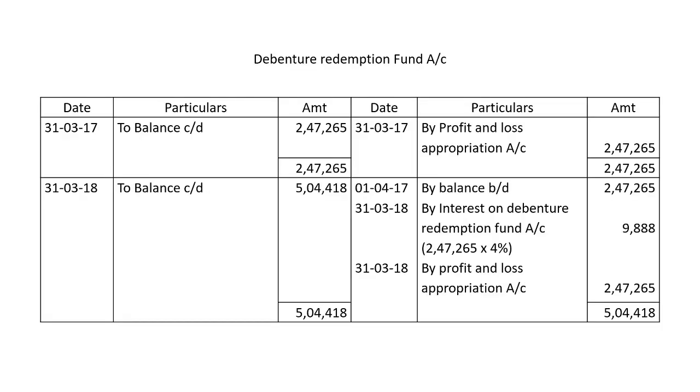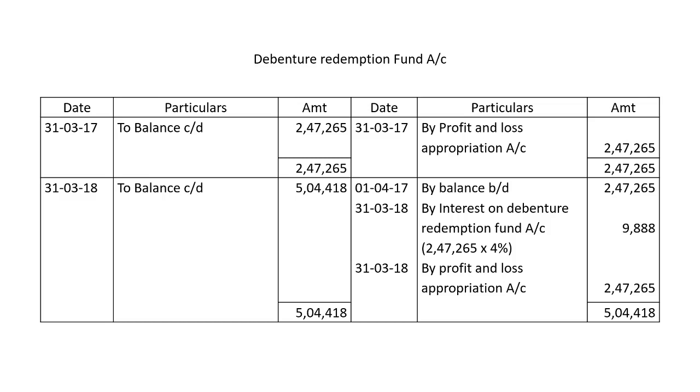Debenture redemption fund account. In order to redeem the debentures, at the end of every year they have to invest ₹2,47,265. In the first year, that is 31st March 2017, by profit and loss appropriation account ₹2,47,265. The total on both sides is ₹2,47,265, which is carried down as balance carried down. On 1/4/2017 it is brought down as balance brought down ₹2,47,265.